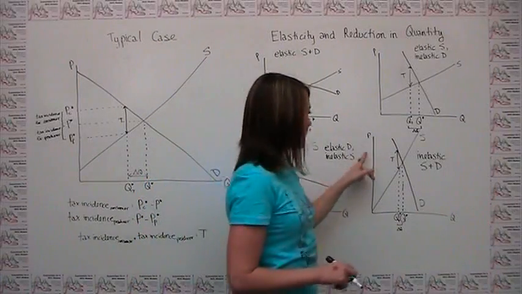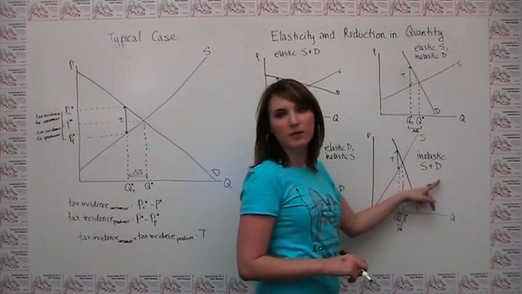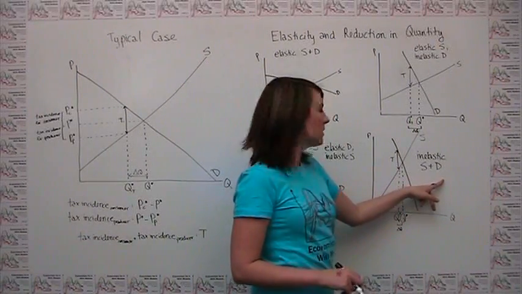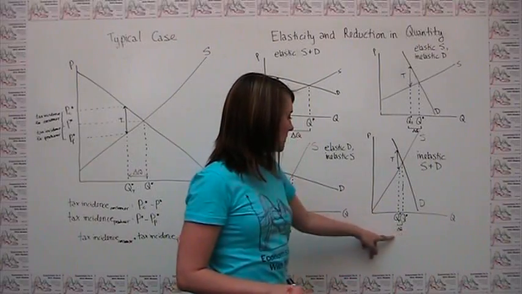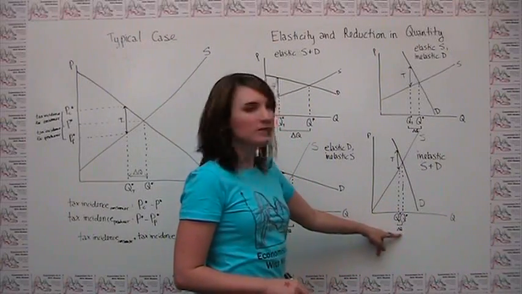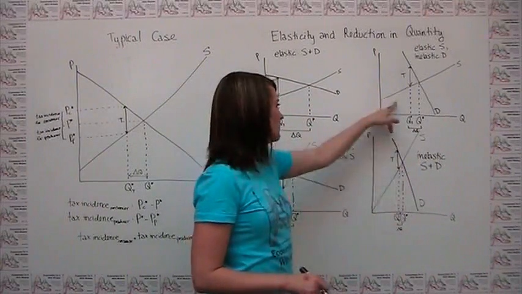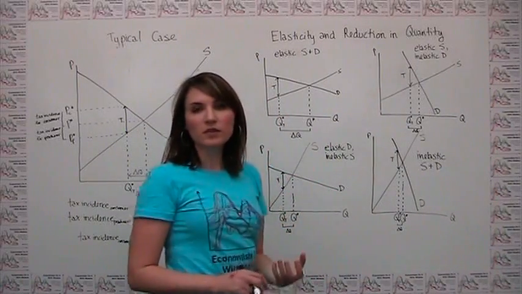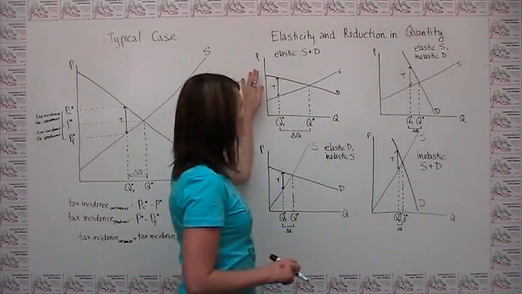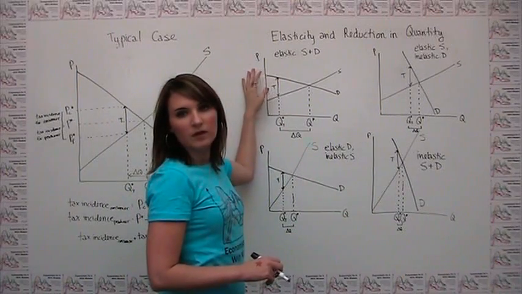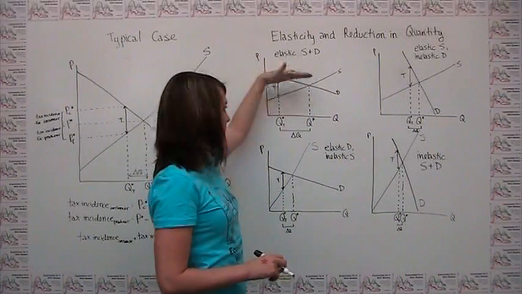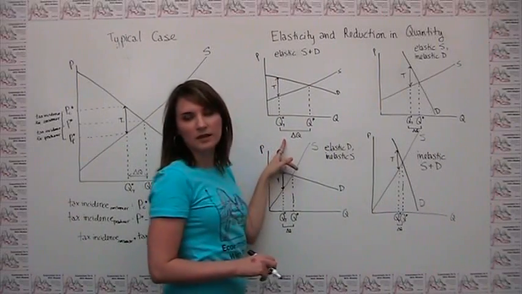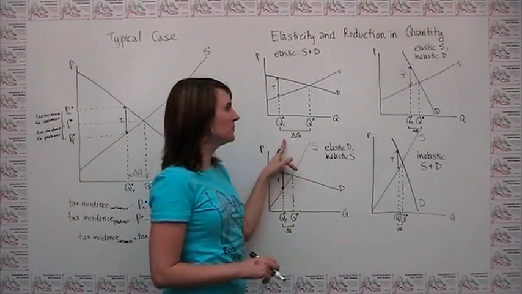Lastly, we can analyze what happens when we have both inelastic supply and inelastic demand. And what you see here is that the reduction in quantity is even smaller than we had in these two cases here. So you can think about it in general, if you have supply and demand with high elasticity, or they're flat, graphically speaking, you're going to get a large reduction in quantity when you put a tax in place.